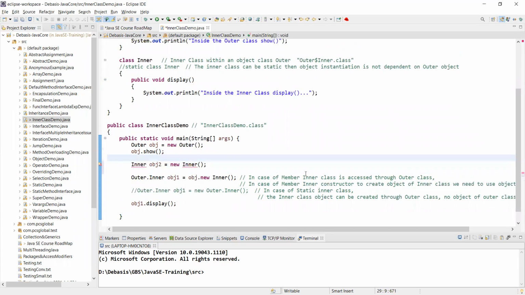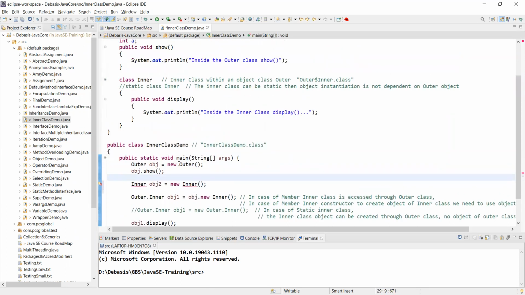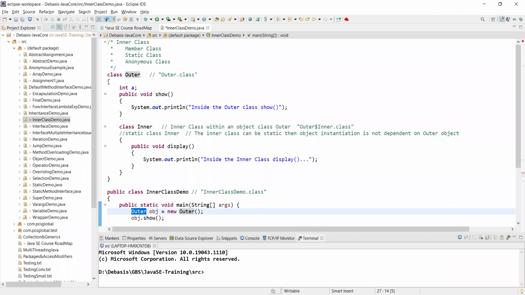What I'm trying to do is this: generally, if I have to instantiate an object like the outer one, it's very simple because outer is the main class. So I will say outer, the class reference object obj. You can give it any name; I have given the name obj. Now I will say new. New means I am trying to instantiate that object. Without that new word, I cannot do that.